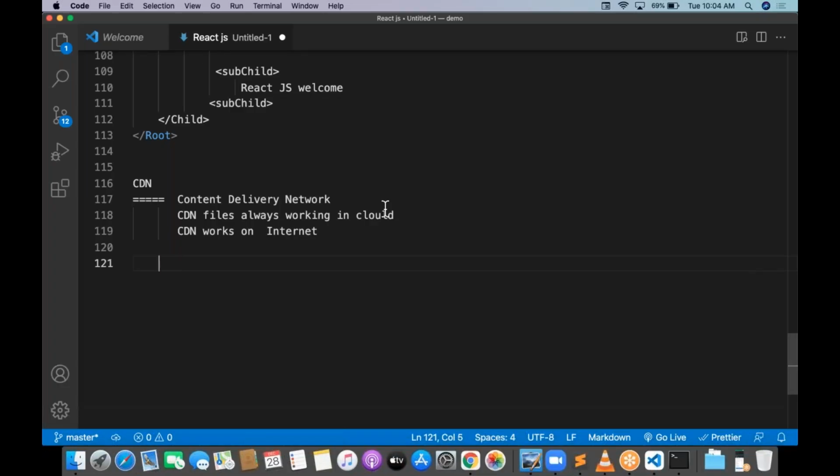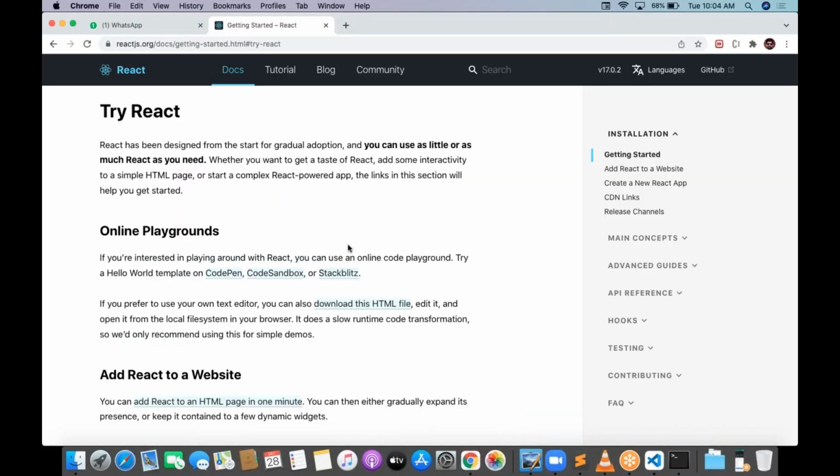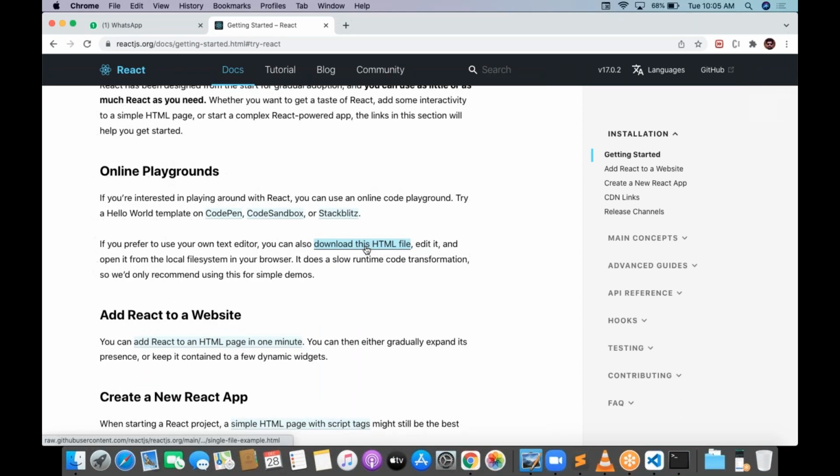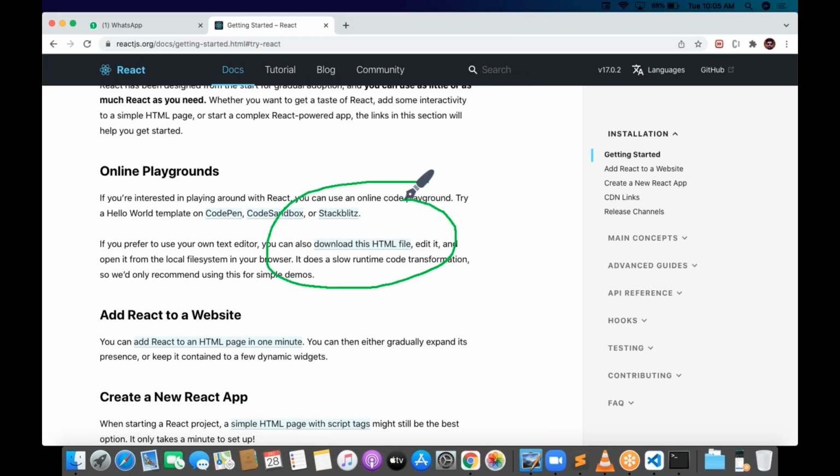Open reactjs.org. The next one, open docs, then open the Try React button. After Try React, go with Download this HTML. You can't find it right now, but this is a hyperlink. Download this HTML. Just do that. Okay, click on Download this HTML.